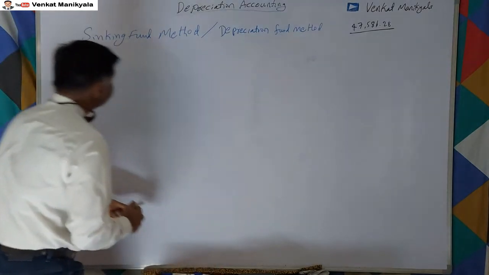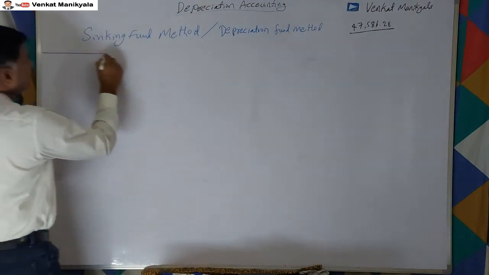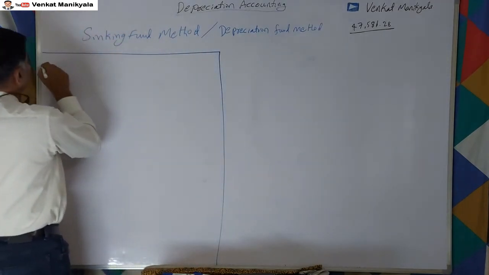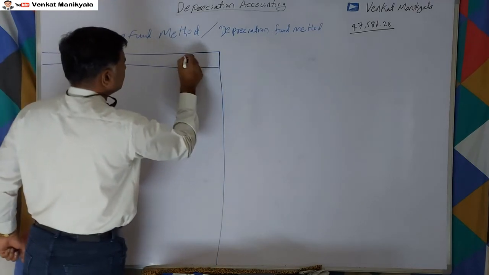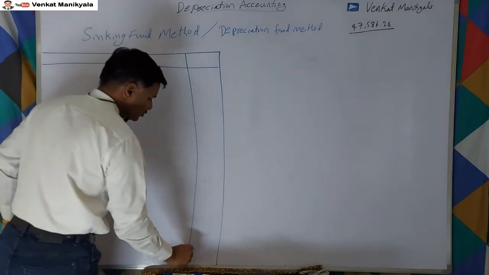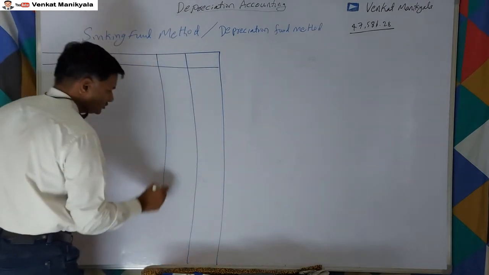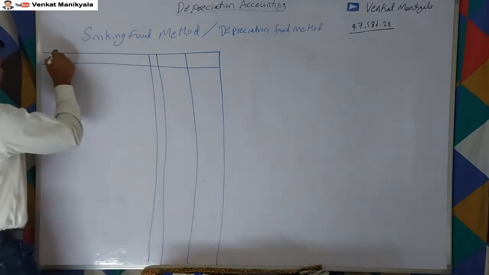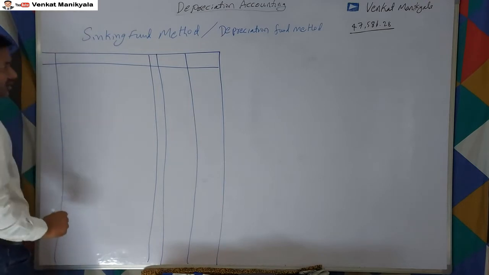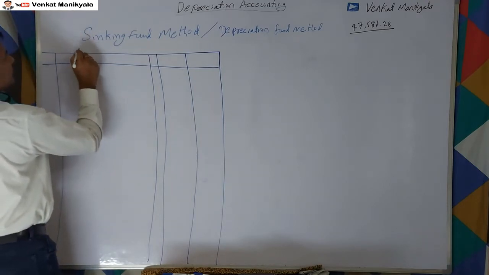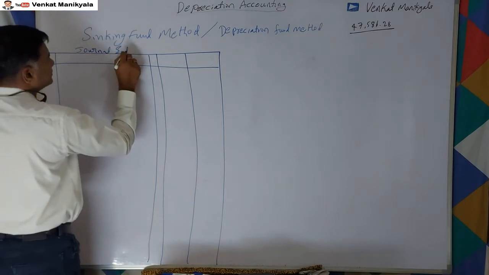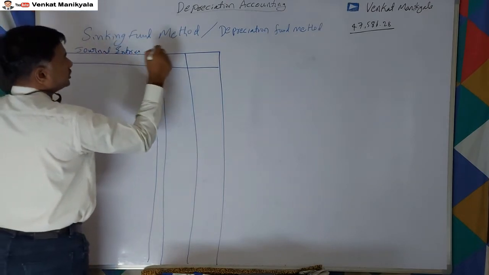We write the pro forma for general entries. It's a regular pro forma, no change. That is debit amounts, credit amounts, ledger folio, and date. This is for general entries as regular. Journal entries in the books of so and so.